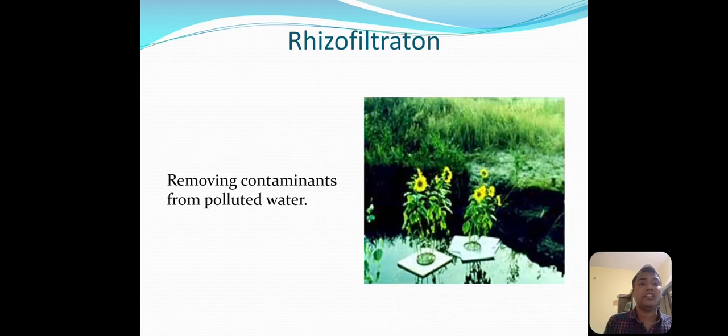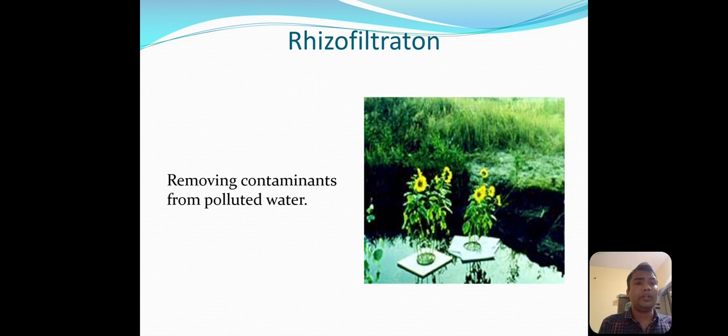The next method is rhizofiltration. In this method of phytoremediation, generally this method is used in the case of contaminants present in water. Different types of contaminants are present in the water, because we have already seen that industrial production is going on, and a number of contaminants or pollutants are released into the water, and that's why the water gets contaminated or polluted due to such industrial, anthropogenic activity.